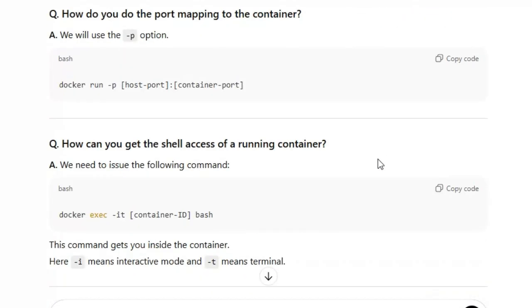How do you do the port mapping to the container? For port mapping, we will use the -p option. This is the command: docker run -p, then the host port and the container port. Each container has a port number, so by using this command you map the port to the container.